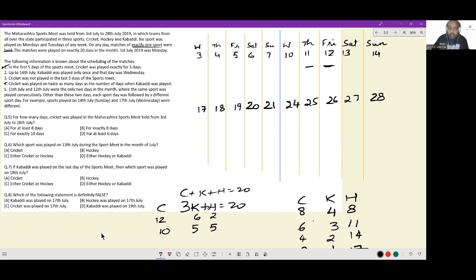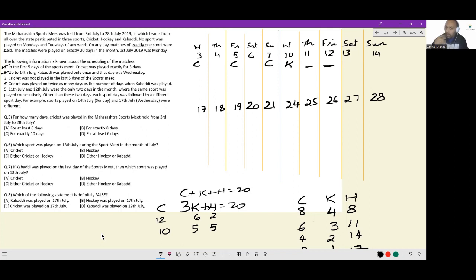In light of that, read the first line. In the first 5 days of the sports meet, cricket was played for exactly 3 days. Now, cricket cannot happen on 2 consecutive days. The only way it happens is cricket happens on these 3 days. Additionally, we were told up to 14th July, Kabaddi was played only once, and that day was a Wednesday. So if that day was a Wednesday, on 3rd, we've already fit cricket. So Wednesday, 10th has to be the Kabaddi day.